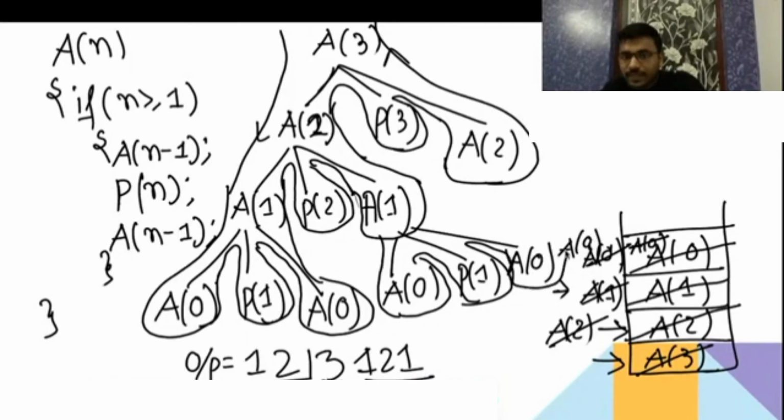So if you see, the functions at the same level are going to have the same block in the stack. See, A2 is at the same level, so it is always taking this block. A1 is always at this level, it's taking this block. A0 is always at the last leaf, it is always taking the top one. Okay, so the functions at the same level always take the same block in the stack.